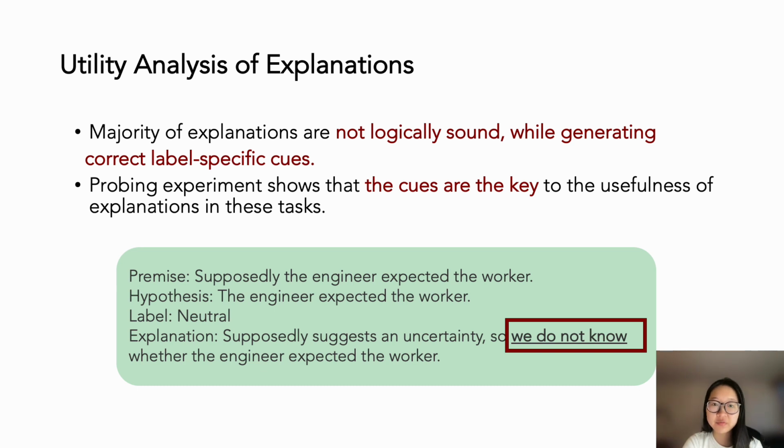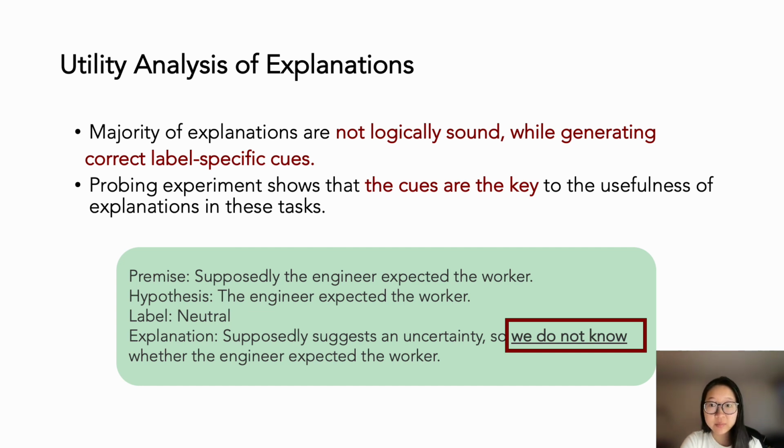Given the success of FLamE, we're also interested in studying why explanations are helpful. So we conducted an in-depth analysis, and we found that, surprisingly, the majority of explanations are not logically sound, while generating correct label-specific cues. Label-specific cues correspond to the phrases that often show up for certain labels.